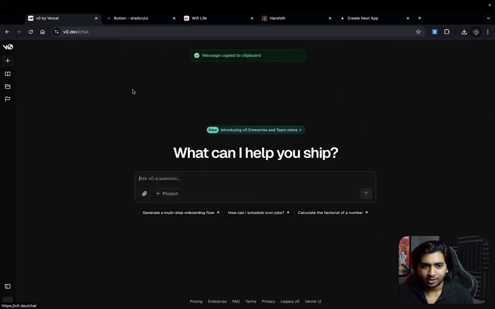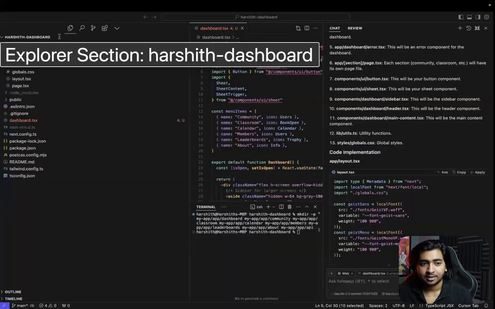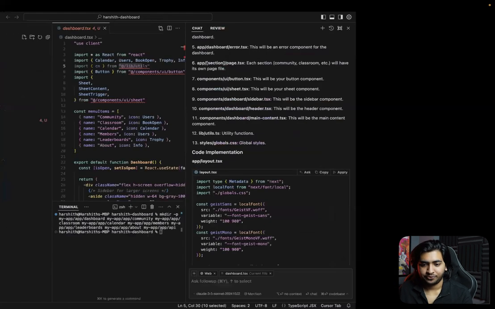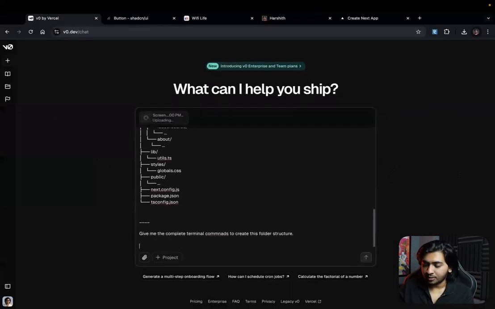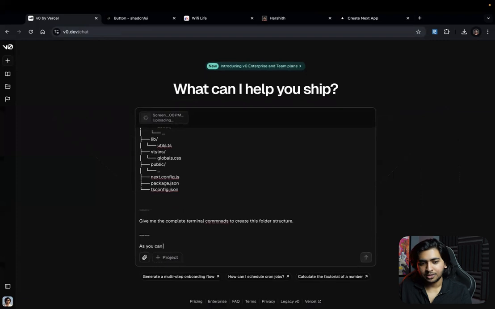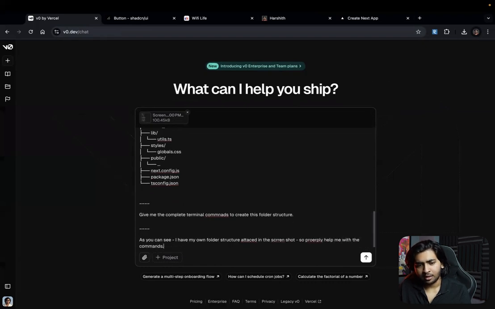Let's copy this, go back, type this in, and now let's say, as you can see, I have my own folder structure attached in the screenshot. So properly help me with the commands.